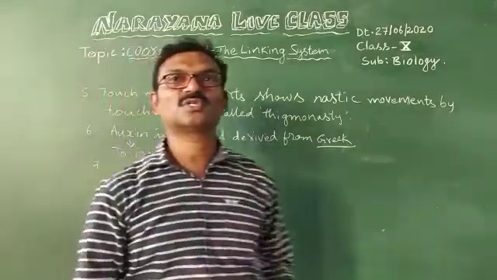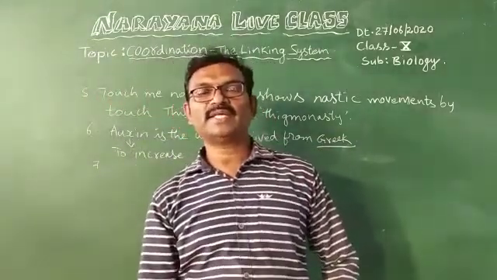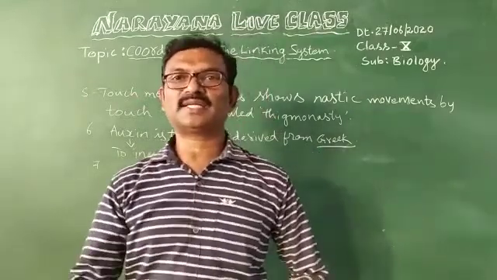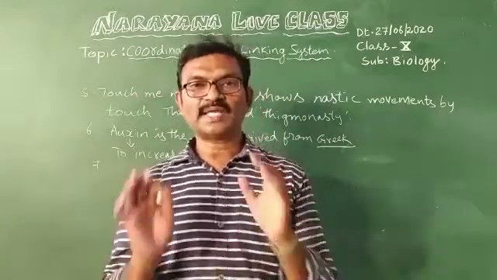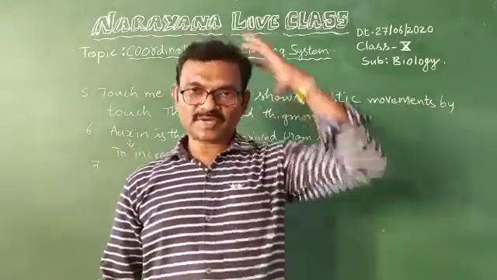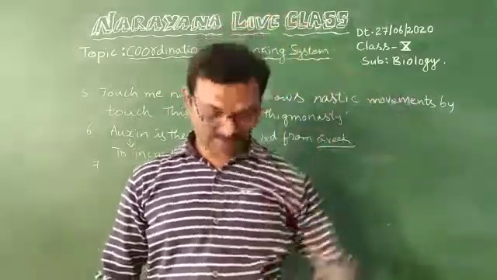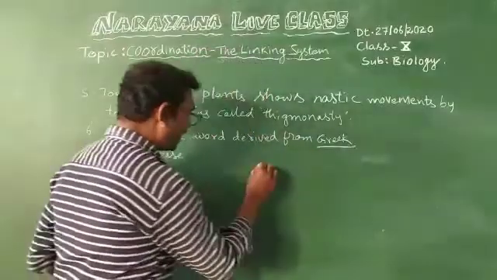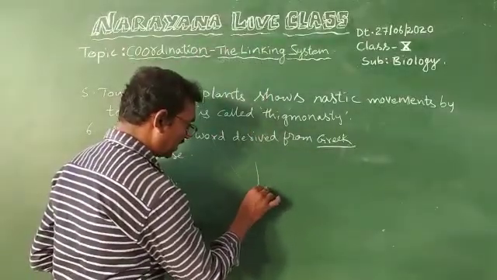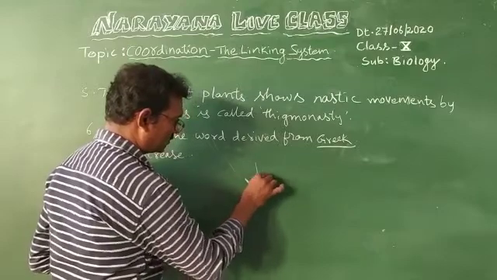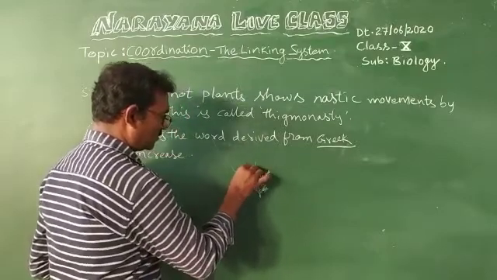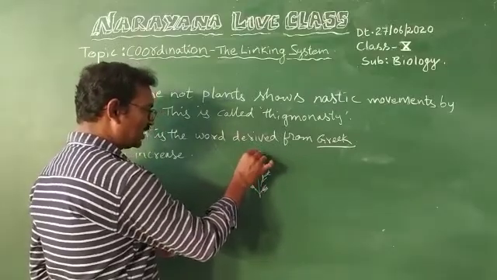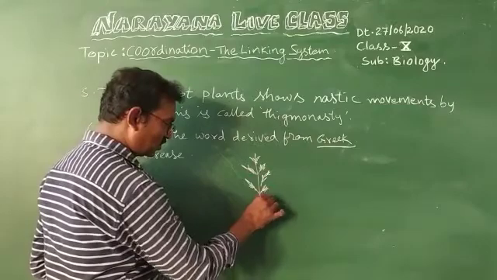Now let us see the next question. What will happen if a high concentration of auxin takes place in the tip of the shoot and in the tip of the roots? Suppose there is a plant. It is a plant, with a shoot tip and these root tips.